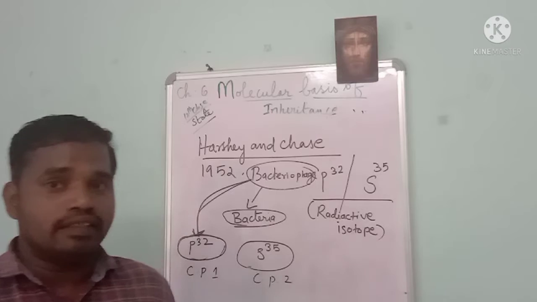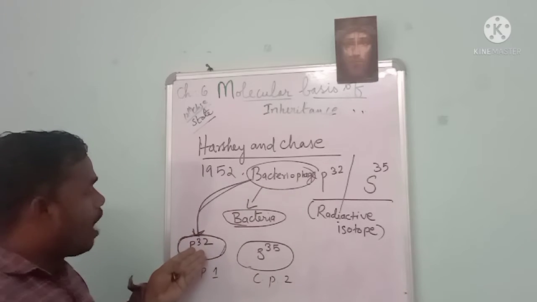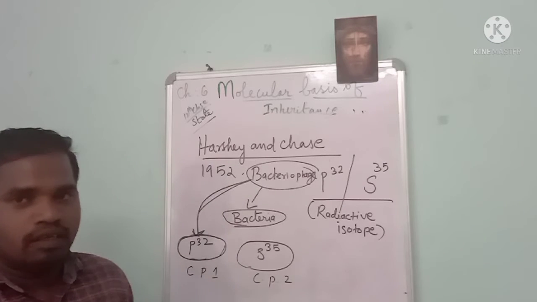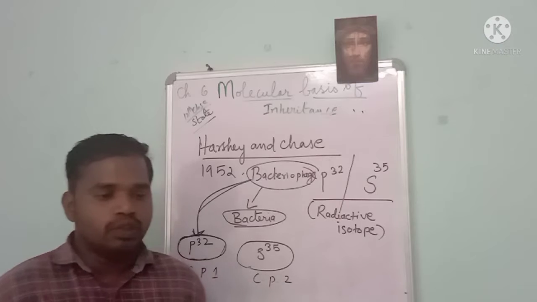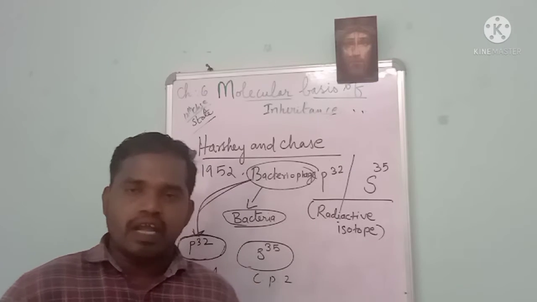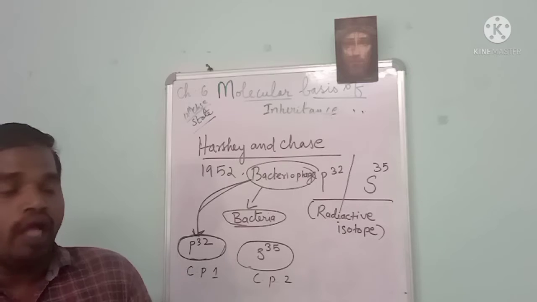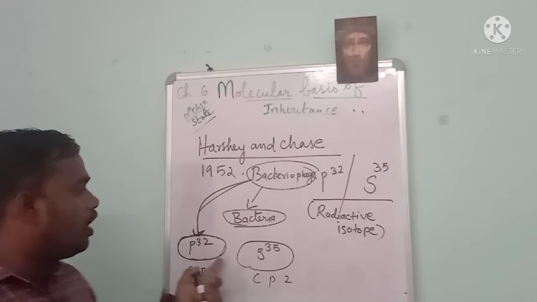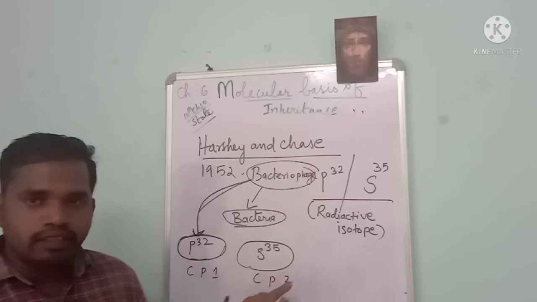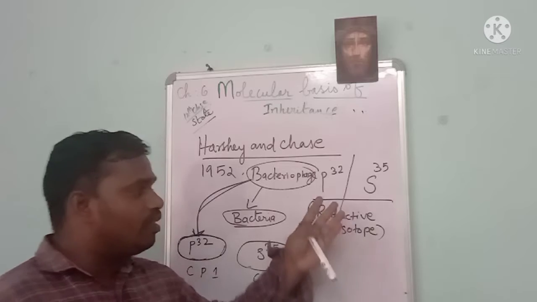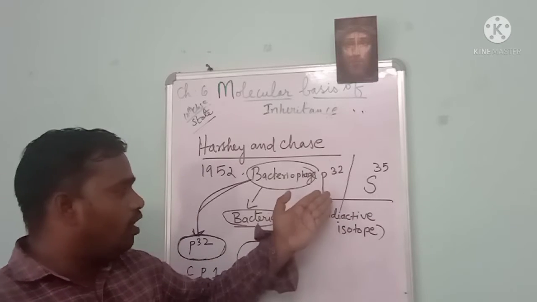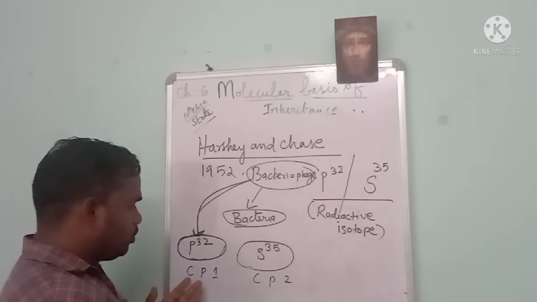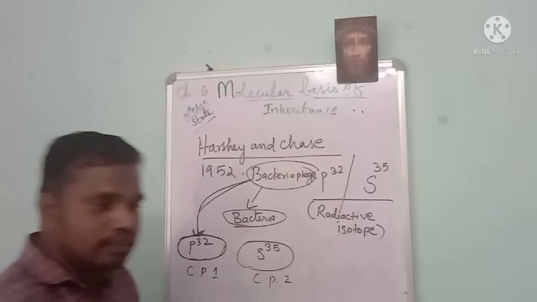Why do they have to do it? This bacteriophage should have the radioactive substances incorporated. Do you understand? In this Hershey method, they take the bacteriophage and infect the bacteria. Before infecting, they culture the bacteriophage with radioactive substances. They take two kinds of radioactive substances: one is phosphorus 32, the other is sulphur 35. So they culture them in two different culturing plates.